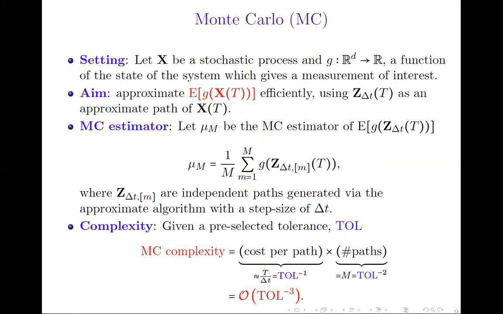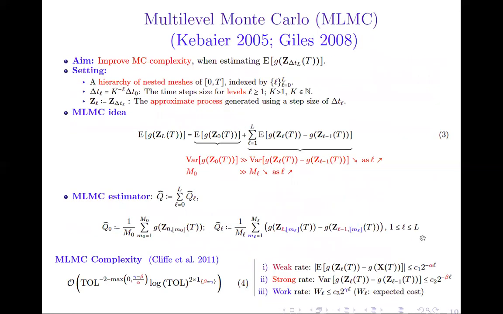And one can show that if the approximate algorithm has a weak error of order delta t, then to control the error with a certain pre-selected tolerance TOL, the Monte Carlo complexity can be of order TOL to the power -3. In this view came the multi-level Monte Carlo method, which was first introduced by Kebaier with the two-level version, and then generalized and popularized by the work of Giles, with the aim of improving the Monte Carlo complexity when estimating expectations. In this method, the setting is the following.